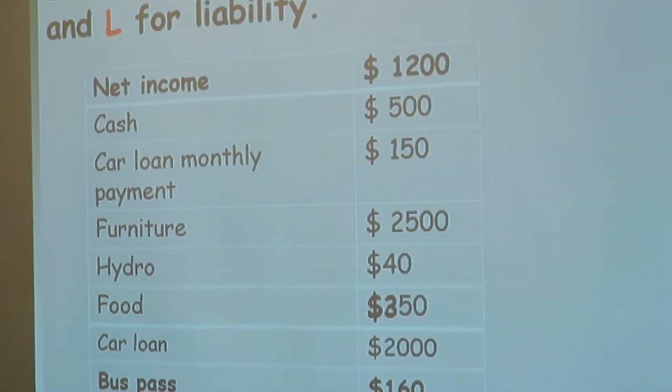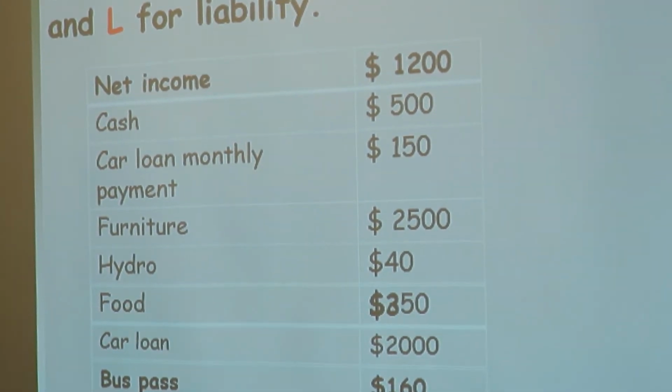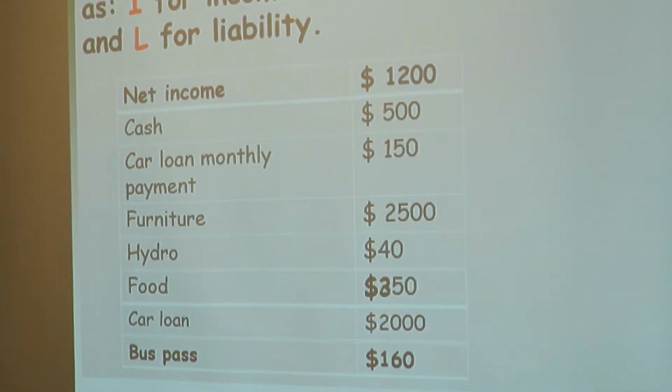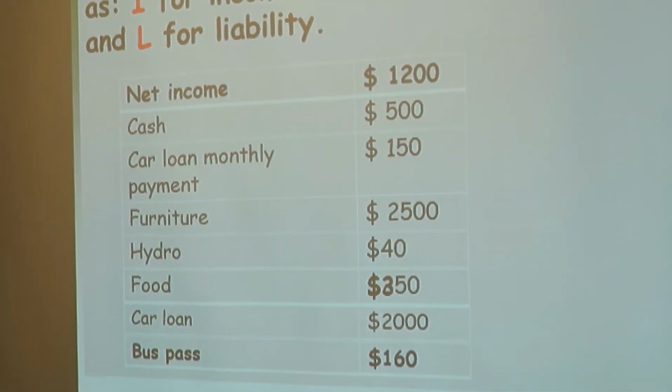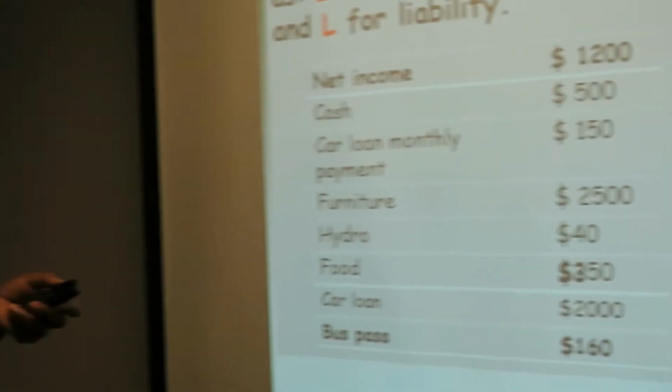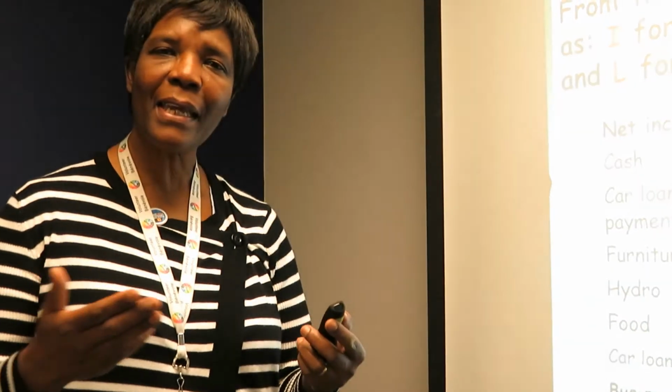What about car loan monthly payment? Is it an expense or is it liability? Anyway, it is a monthly payment for a loan we took for a car. This goes on the list of expenses because you see this is the money you are expending every month. That's why we call it an expense.